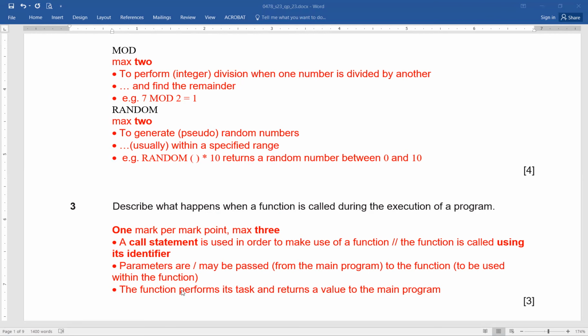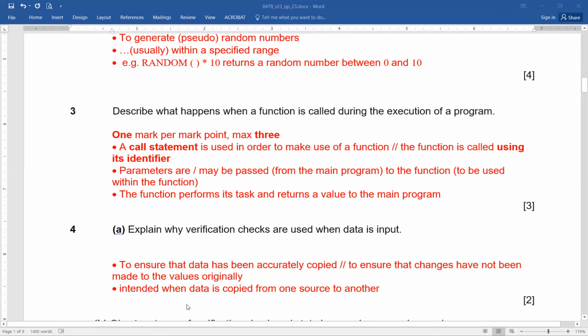Remember, functions return a value while a procedure does not return a value. So this is what we need to remember. Functions always return a value. So in this manner, a 3-mark question, you can easily score if you have written the proper things in the proper sequence. So these are the 3 main important things that you need to see. Called using the identifier, it's going to have some parameters being passed on to it, and it returns a value to the main program from where it is being called.